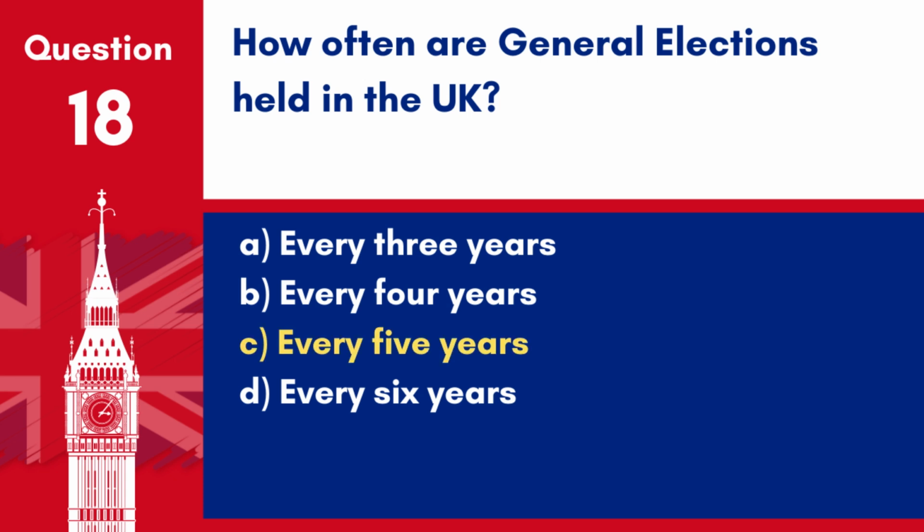Answer C. Every 5 years. General elections determine the composition of the government and are held every 5 years, unless called earlier.